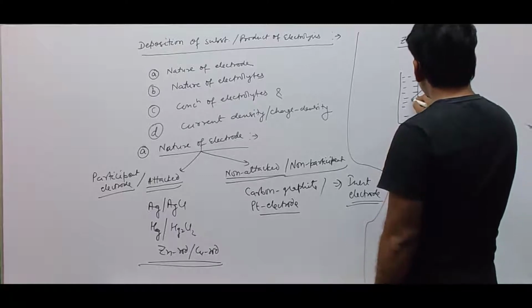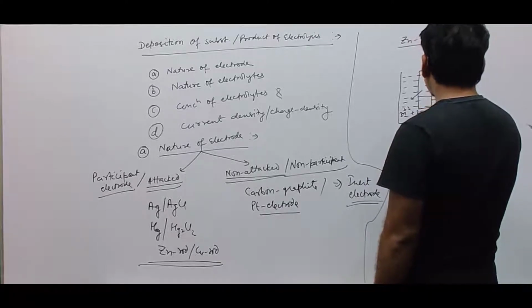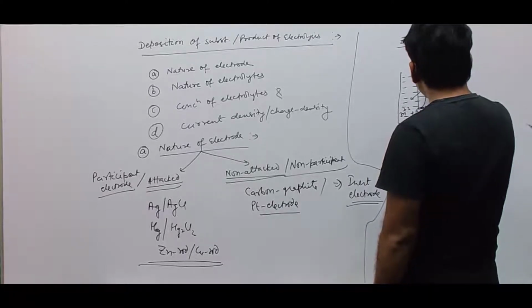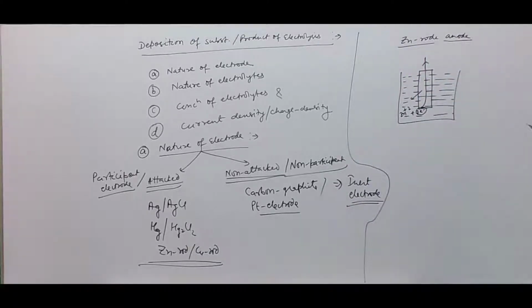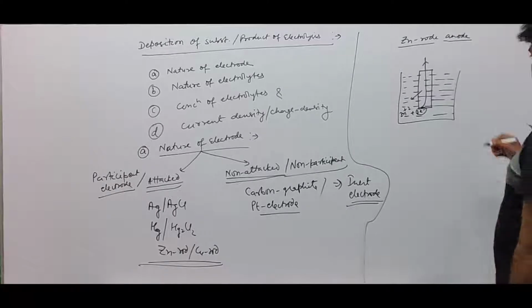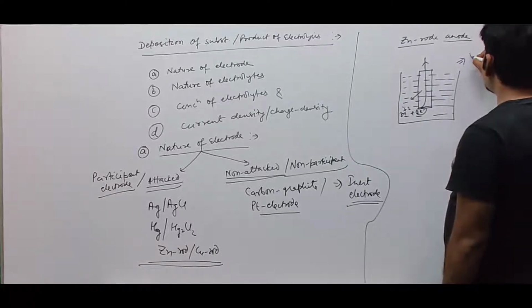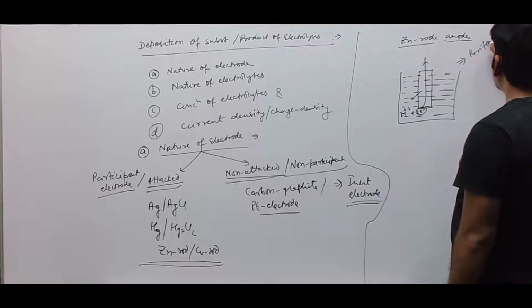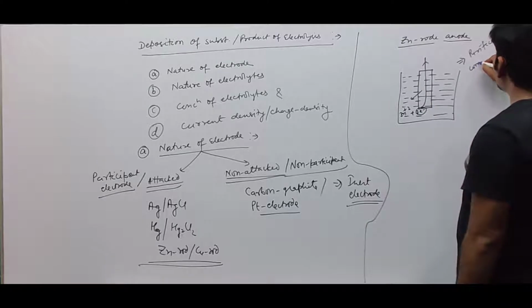This zinc goes into the solution as Zn2+ plus 2 electrons. This electron will move through the external circuit. So the rod is attacked. This attacked electrode is used for the purification of the corresponding metal.